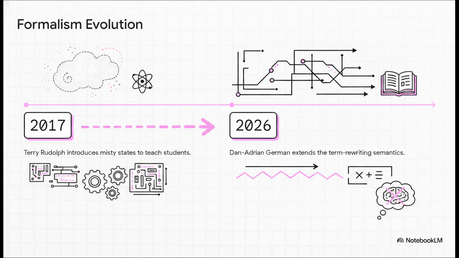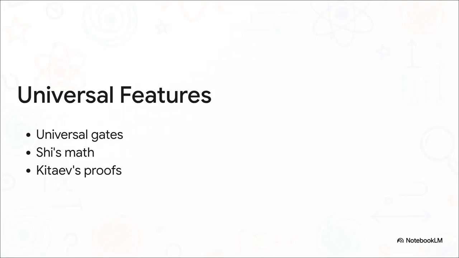Fast forward to 2026, and Dan Adrian German has taken this foundational work and published a paper that significantly extends its semantics. So we're looking at nearly a decade of evolution here, refining a tool that bypasses math anxiety entirely and gets students straight to the mechanics. Now, you might be wondering, if we're teaching this using simple arithmetic, isn't this just some watered-down, inaccurate version of real physics? Well, the answer is absolutely not. This framework relies on a tiny, universal set of computational gates. And this small set is computationally complete, which means it can literally perform any quantum operation.